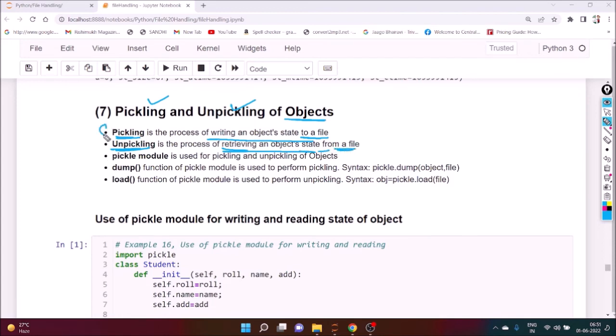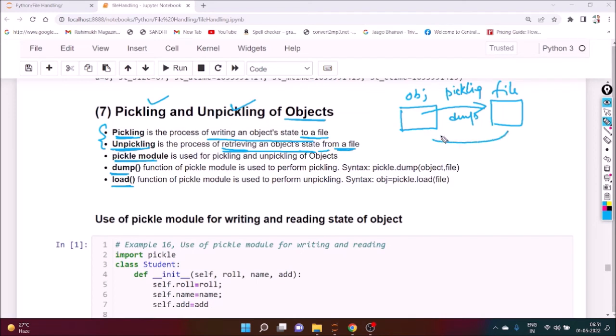To do this, we need the pickle module, and for pickling we need the dump instruction, and for unpickling we need the load instruction. Suppose one object is there. We want to store the state of the content of that particular object in a file. This process is called pickling. To pickle this, we have to write dump.